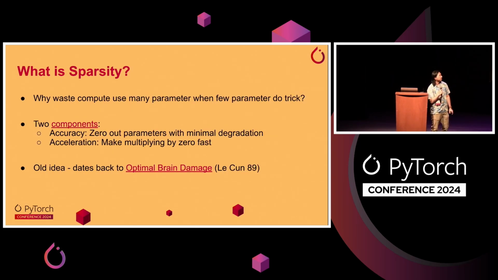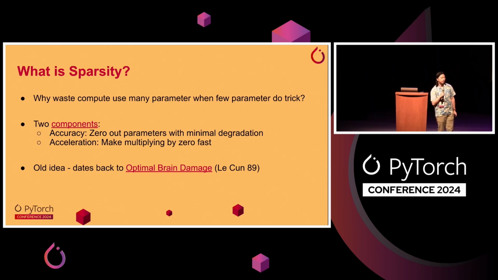Okay, so what is sparsity? As eloquently put, why waste compute, use many parameter when few parameter do trick? The idea here is basically, if you have zeros in your model, you can skip that computation, and that should speed up your model. The way I like to think about this is it's very similar to quantization, which is another model optimization technique. In quantization, you keep all of your parameters, but you shrink the precision of each parameter. So you go from float16 to int8, and you speed up your calculation that way. In the case of sparsity, you keep the precision of the parameters the same, but you're removing chunks of parameters from your model in a structured manner.